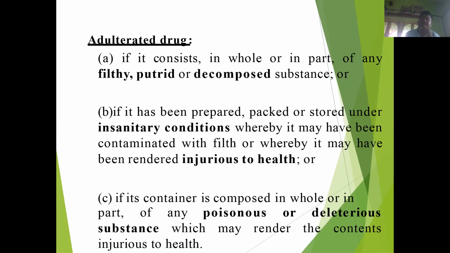Also, if the drug has been prepared, packed, or stored under insanitary, that means unhygienic, conditions whereby it may have been contaminated with some unpleasant object that is injurious to our health. And also, if the drug's container is composed in whole or in part of any poisonous substance which may render the contents injurious to health, all of these are called adulterated drugs.